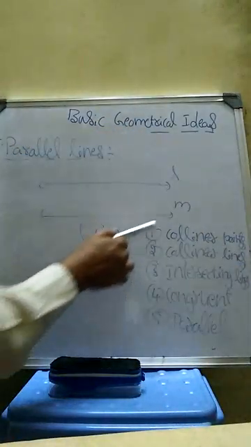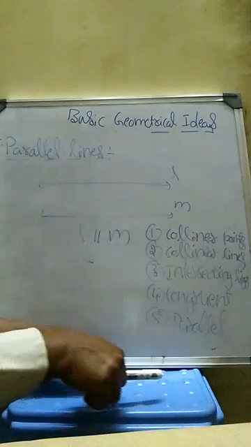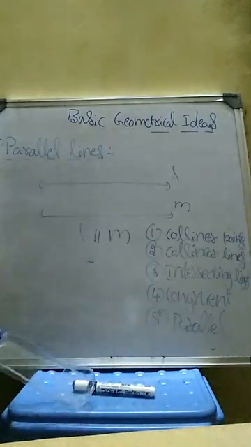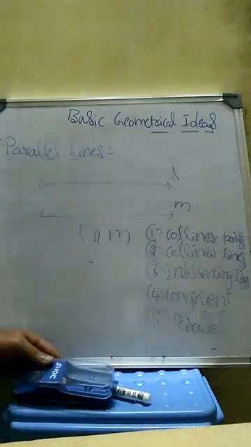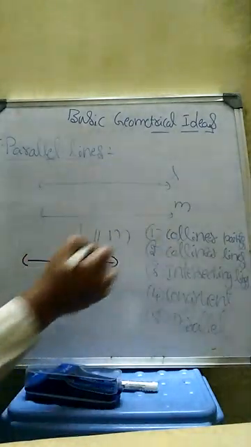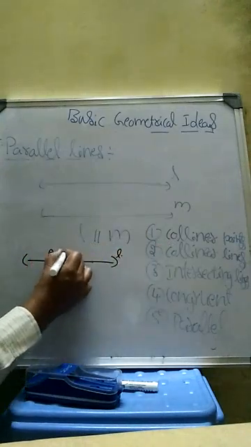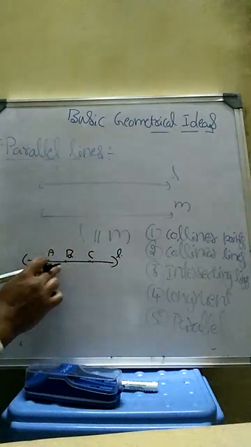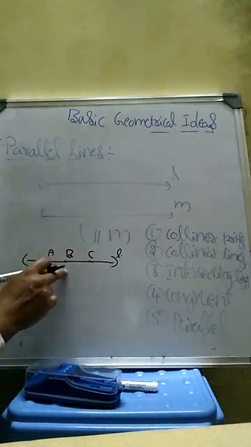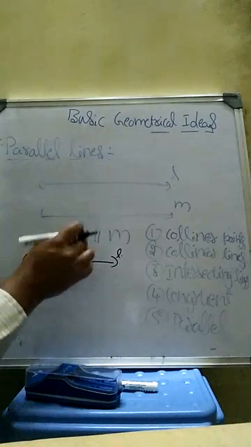So once again, collinear means the points which belong to the same line are collinear. I will just revise. These are all the points which belong to the same line. Like L is a line, A, B, C are the three points which belong to the same line. Then we can say these points are collinear points.